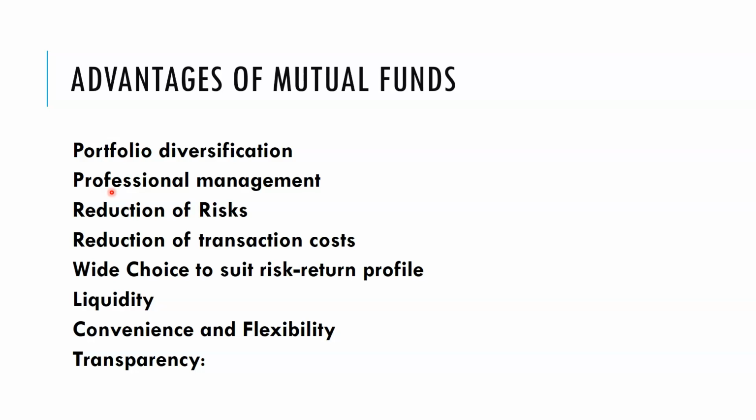Older people are conservative investors, investing in income schemes and money market funds. Likewise they invest in the market. So based on the risk profile, investments are available in the market.